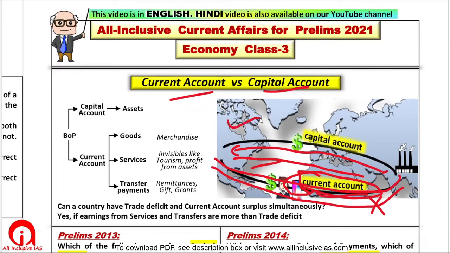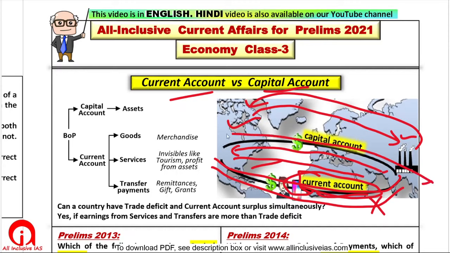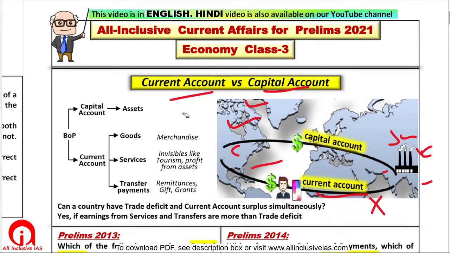Suppose a company of USA invested in India, right? Suppose it purchased a factory in India. So did the factory go back to USA? No, the factory is still in India. When we purchased iPhone, money went there and iPhone came here. In case of factory, the factory did not go back. Factory is an asset which will remain in India. Although its ownership changed, the factory will remain in India. That is a capital account. Such transactions are part of capital account.